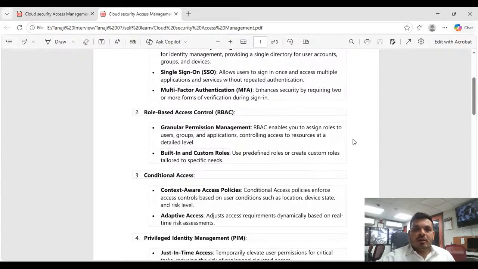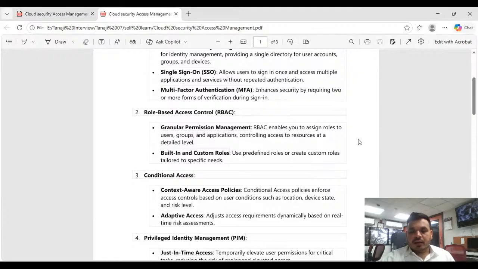Sometimes one of the scenarios may happen, like you have to give a particular L1 level user access so they can only restart that particular VM. So it is one custom access, we can say. For that scenario we can use RBAC. It will give you more flexibility to